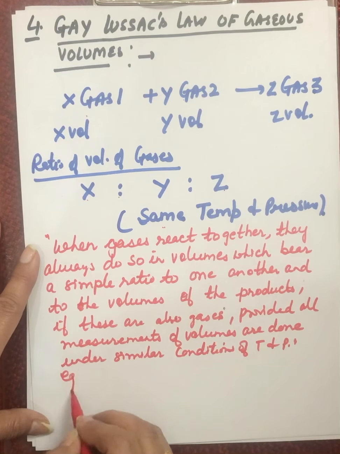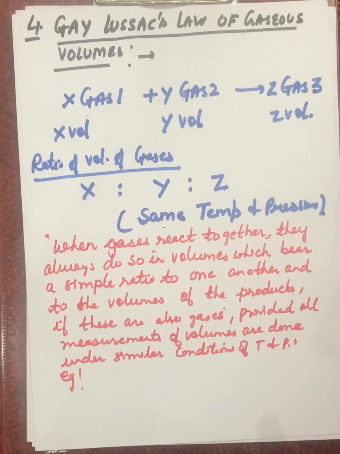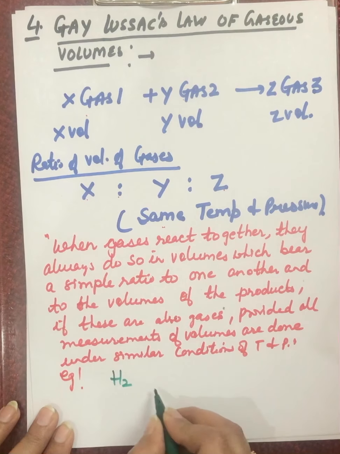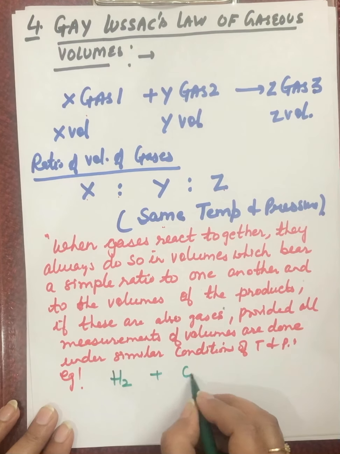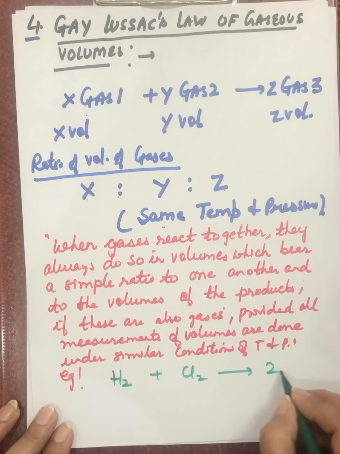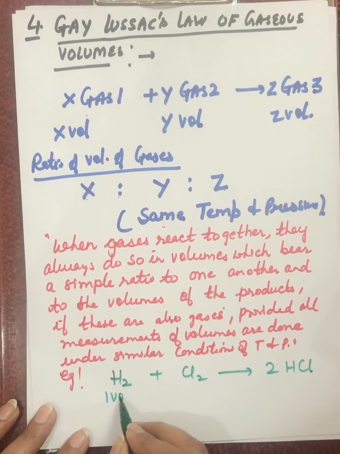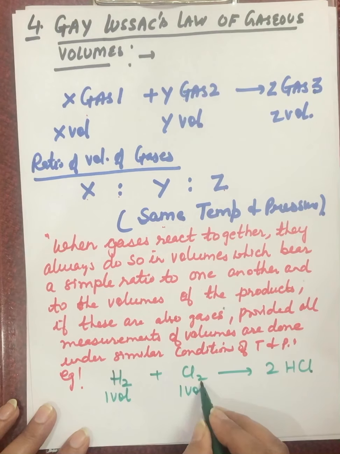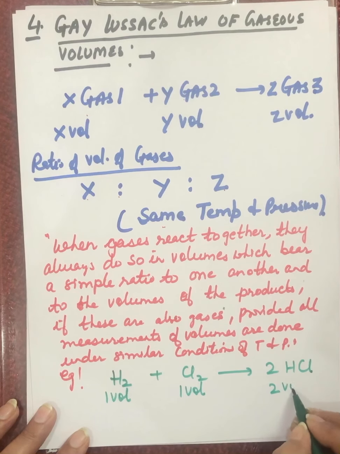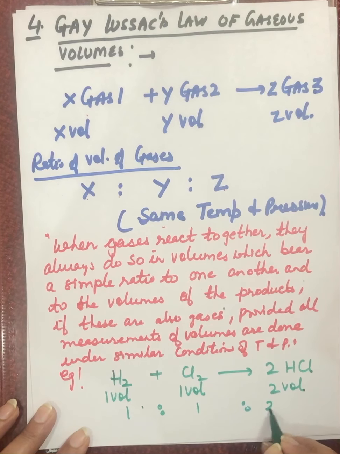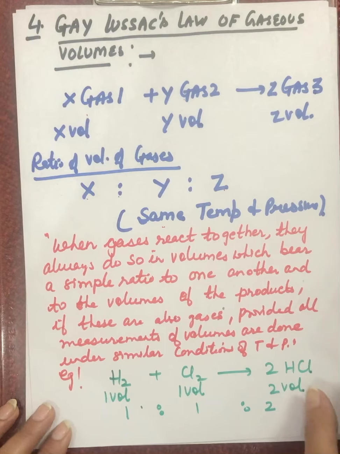For example, I'm taking hydrogen gas combining with chlorine gas to form HCl. Here hydrogen is one volume, chlorine is one volume, but we are getting two volumes of HCl gas. So the ratio of their volumes is 1:1:2, which is a simple ratio. So this is Gay-Lussac's law of gaseous volumes.